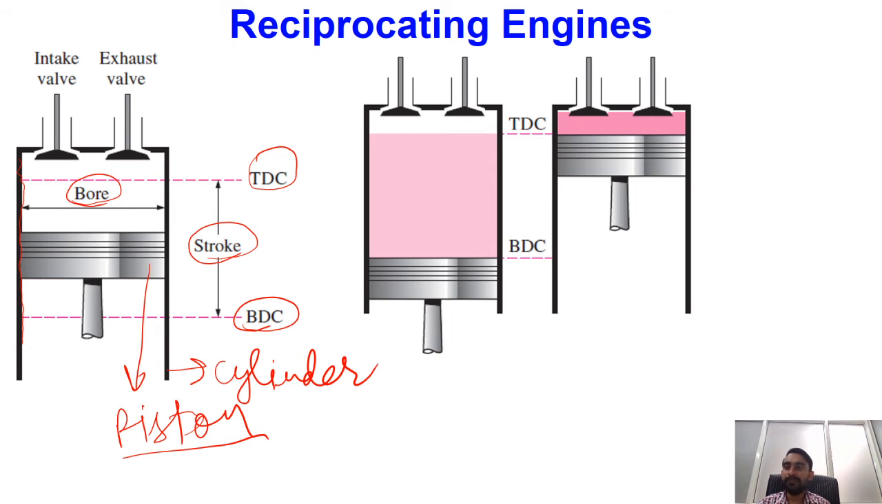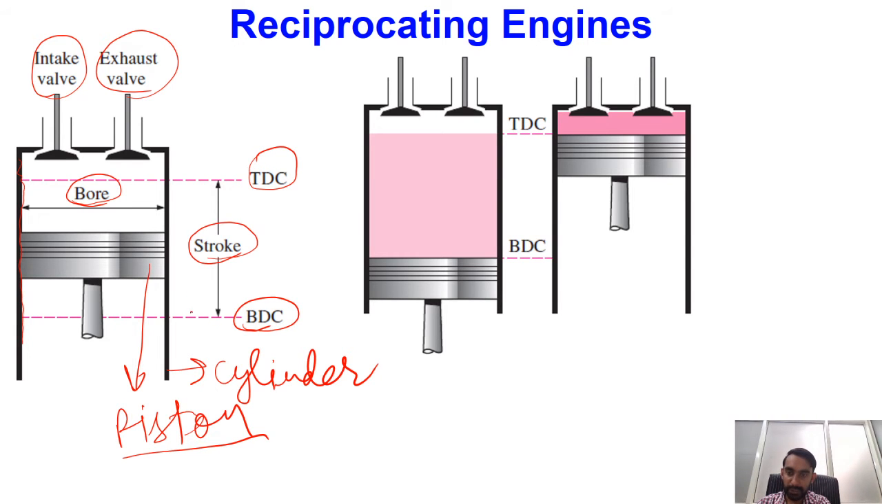Apart from that, we have an arrangement of valves which allow our air fuel mixture to enter inside, and the products of combustion are taken out to the atmosphere using the exhaust manifold. For controlling the timing of the opening of the valves, we have a certain arrangement of camshaft. Over here, this is our intake valve at the intake port, and this is our exhaust valve.